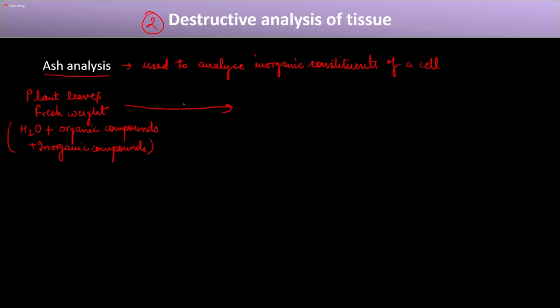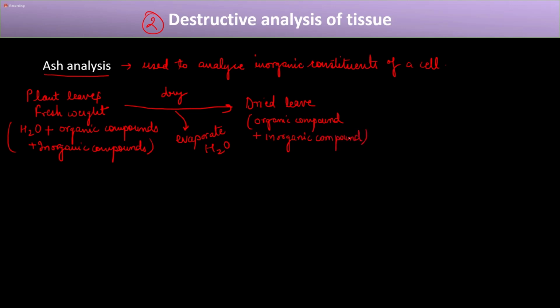Now you dry this leaf. What will it lead to? It will cause evaporation of water. It will evaporate water, right? Now, once it evaporates water, what will it be called? It will be a dried leaf, right? And this dried leaf, what does it consist of? Its water is evaporated. It will have organic compound plus inorganic compound, right?